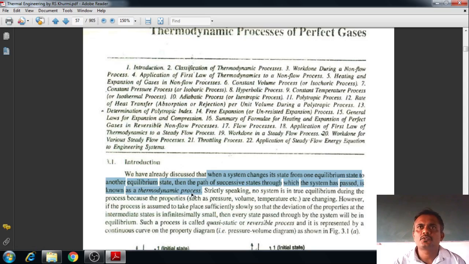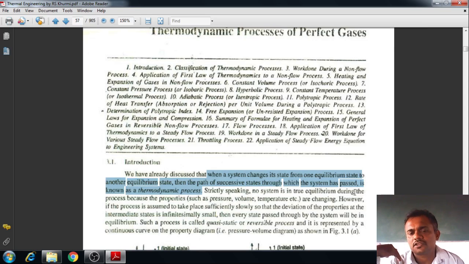Suppose the students are coming from their home to the college, then it is a process. The starting point I can consider as one equilibrium state, and you are coming from one place to another equilibrium state. The other equilibrium state is our college. So the path of successive states through which the system has passed, the path which you follow from your home to the college, if you plot a graph, then we get one graph, and it is called a process.